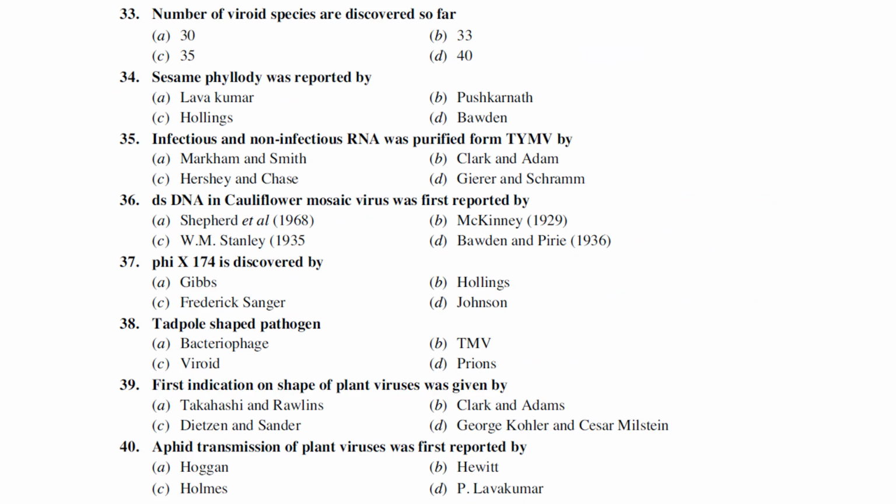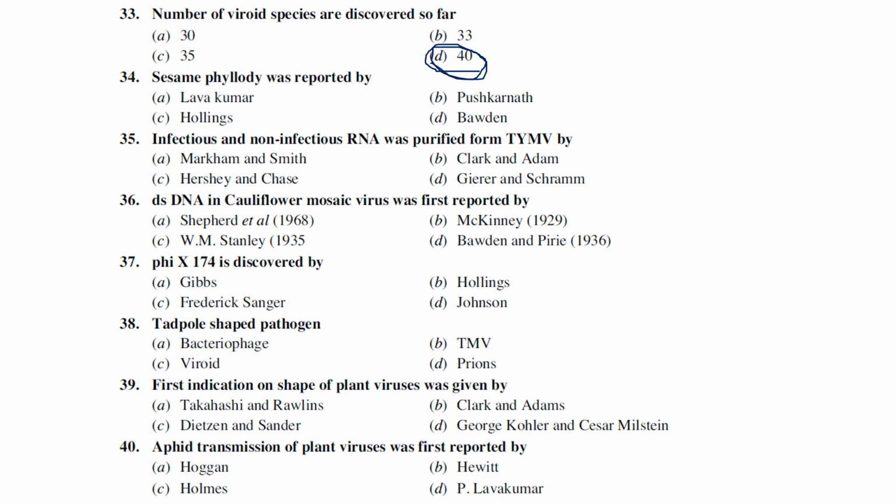Next one. Number of viroid species discovered so far. So far there are 40 viroids discovered. All the viroids are known to infect only plants. There are no viroids reported that infect humans or anything else. All the viroids contain single stranded RNA as genetic material, and all are known to be transmitted by sap transmission, or we can also say mechanical transmission.